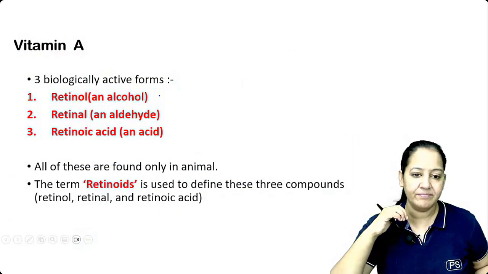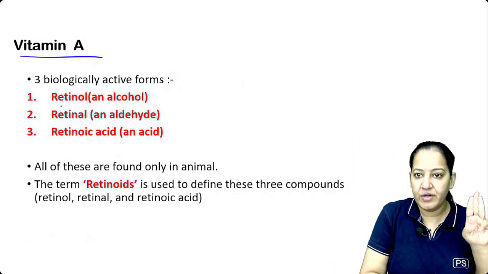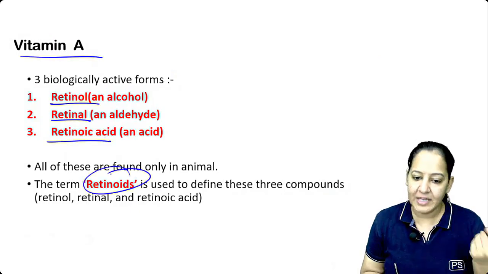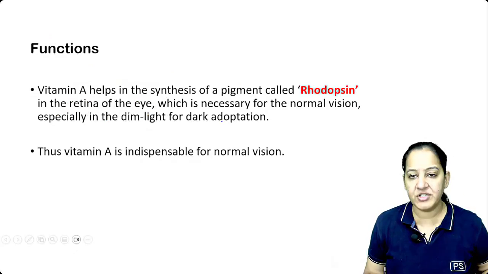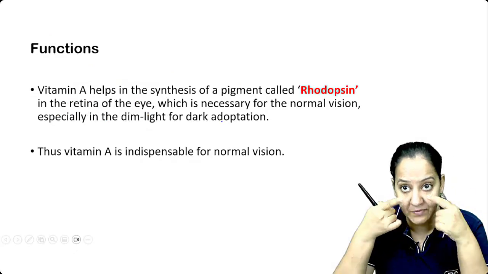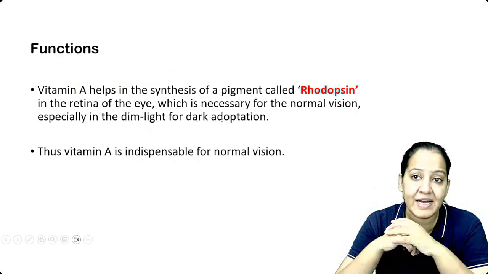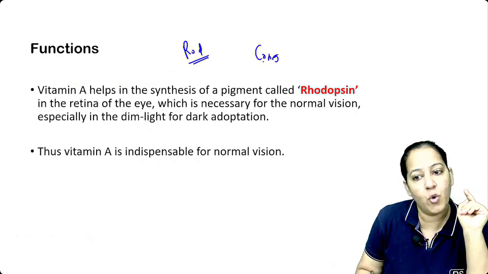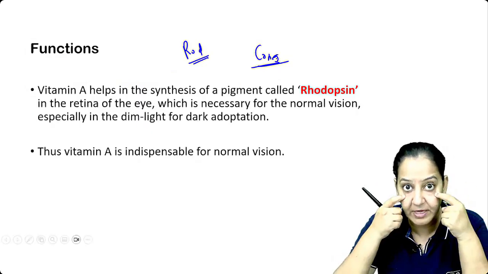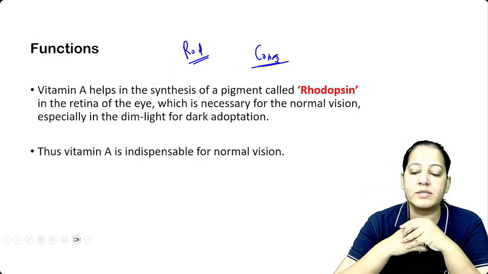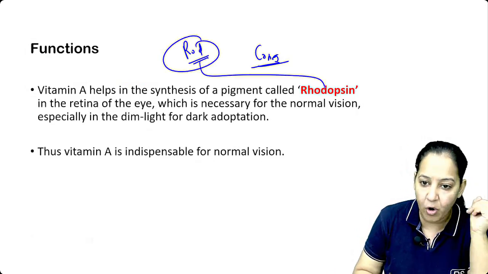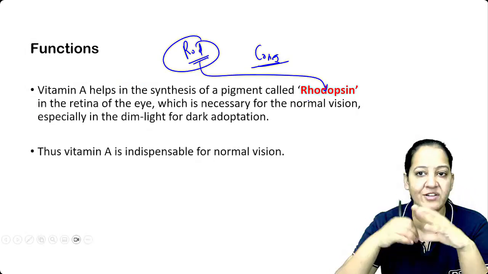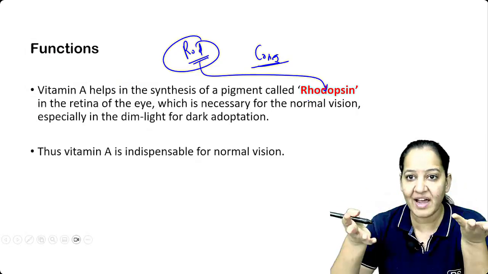Vitamin A is available in three forms: retinol, retinal, and retinoic acid. They are all together known as retinoids. What is the function? We all have eyes, and in the eyes we have the retina. In the retina we have rods and cones. Rods are for night vision and cones are for colored vision during the daytime. Inside the rod there is a pigment known as rhodopsin, which is required for night vision, dark vision. We can see in the darkness, and of course in the light.